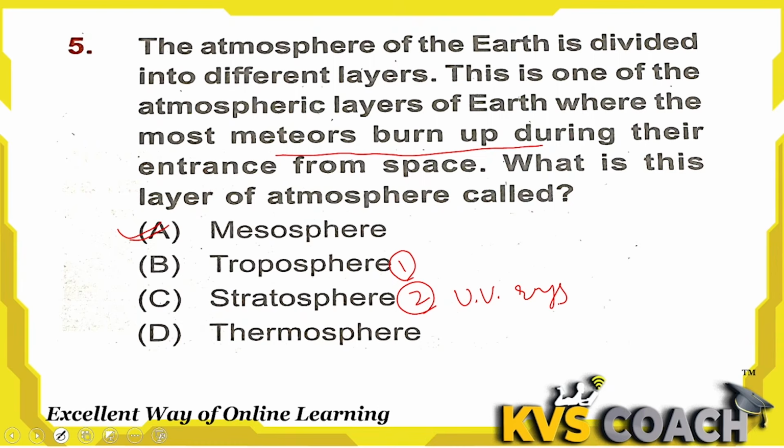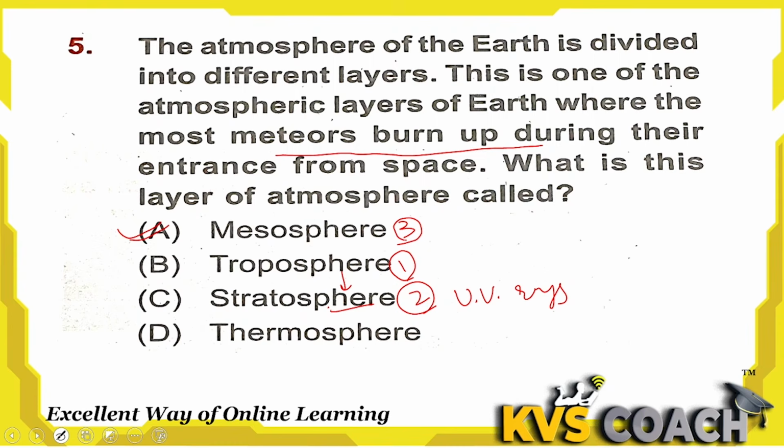When it absorbs the UV rays from the sun, some energy is released. That's why the stratosphere is warmer than the troposphere. The troposphere is the cool layer, but the stratosphere is a little warmer. But the mesosphere is the third layer, above the stratosphere. The mesosphere is the warmest layer, because, you know why meteors burn up?